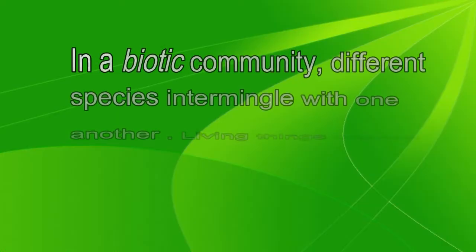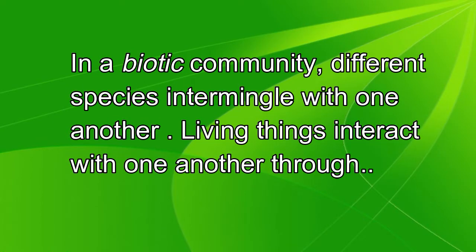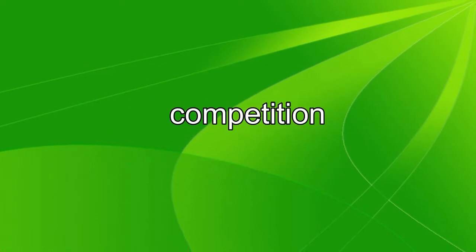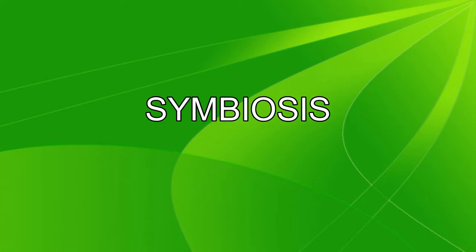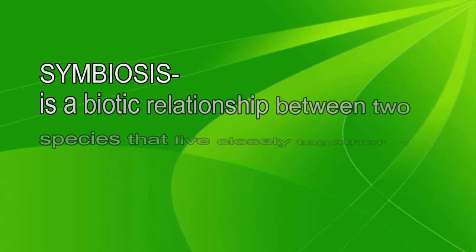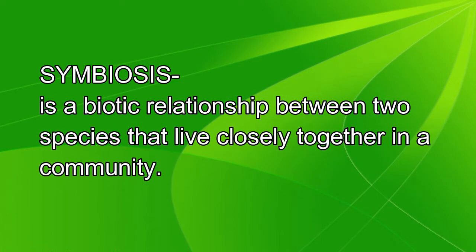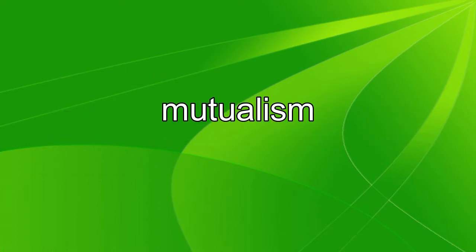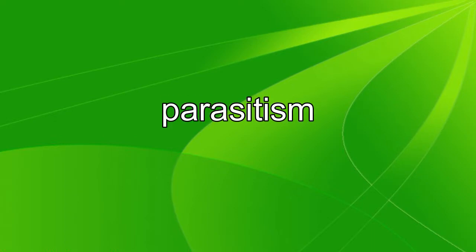In a biotic community, different species intermingle with one another. Living things interact with one another through symbiosis, predation, or competition. Symbiosis. Symbiosis is a biotic relationship between two species that live closely together in a community. Symbiosis may be mutualism, commensalism, or parasitism.